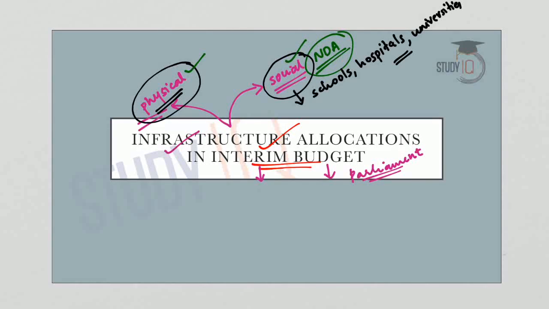So the significance of infrastructure lies in the fact that infrastructure will help in improving economic growth. It will help in the creation of jobs. It will increase the productivity or the output rate in an economy, and it will also give access to markets and services in an economy. So creation of infrastructure in an economy is very important.